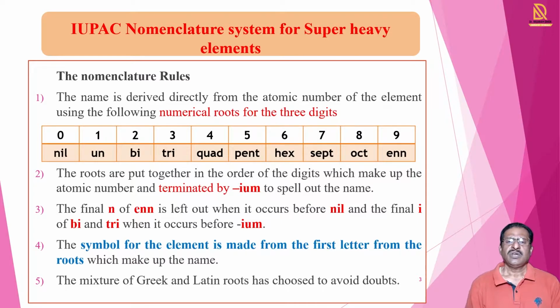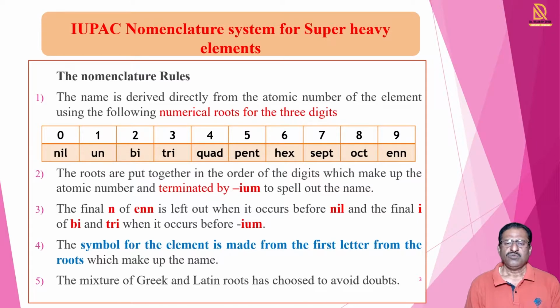Now we see the IUPAC nomenclature rules. In these rules given by the committee, the names are derived directly from the atomic number of the element, and for that purpose numerical roots are used, with roots for each of the three digits.